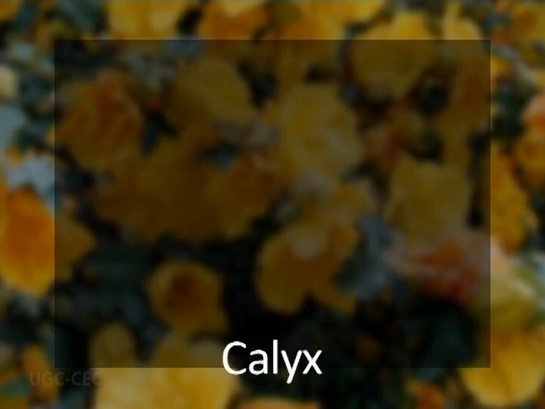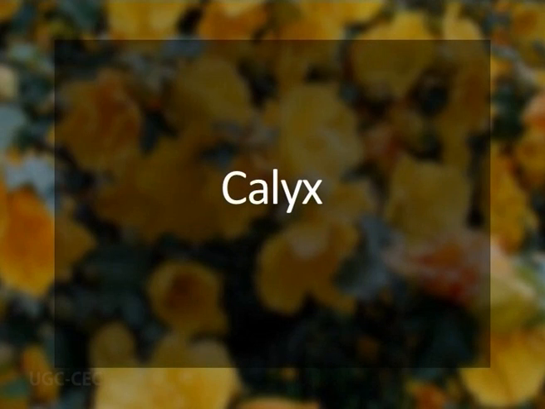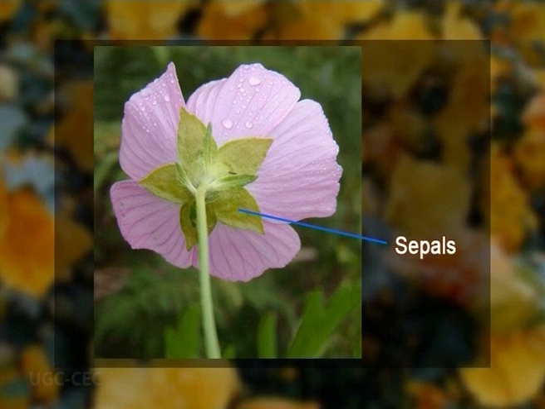Now, the individual parts of the flower, starting from calyx. The calyx here comprises sepals, which are usually 5 in number, but rarely they can be 3 or 4 also.